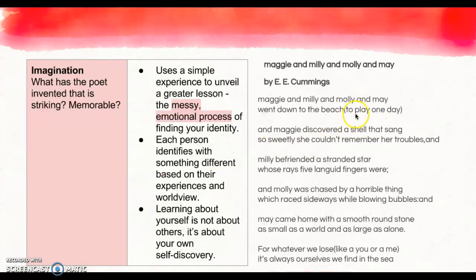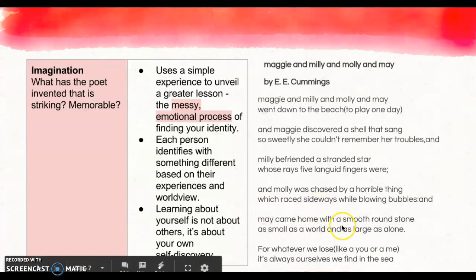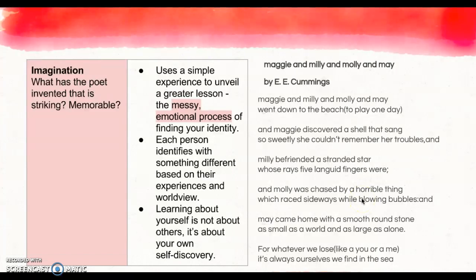We see that shell that sang so sweetly for Maggie. What could that be symbolic of for her? We see the stranded star for Millie. Maybe that shows us something about that type of personality. May coming home with a smooth round stone. Molly just still getting into trouble and no resolution for her. So each person is going to find something that they identify with that might lead them to finding themselves or understanding themselves. Also, learning about yourself is not really about others.